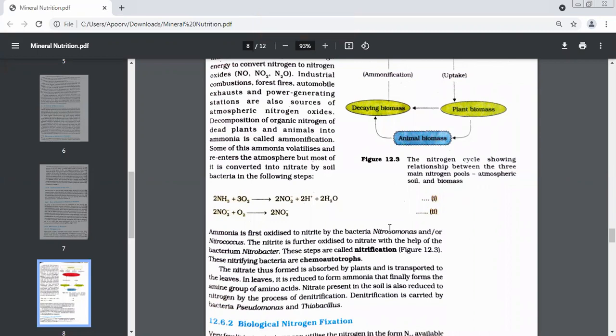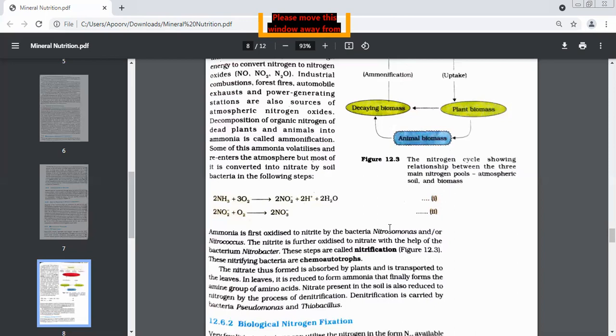A very little amount goes back to the atmosphere, but most of the ammonia is converted into nitrates. Actually, directly, we can say ammonia is converted into nitrates, but not directly. In the soil, in the first step, ammonia gets oxidized to nitrites, NO2. Name the two bacteria involved. Nitrosomonas and Nitrococcus.